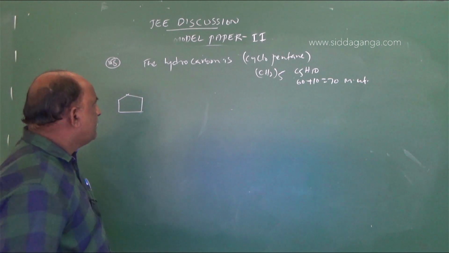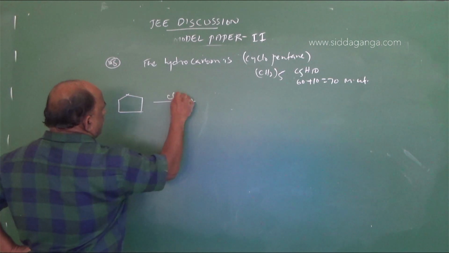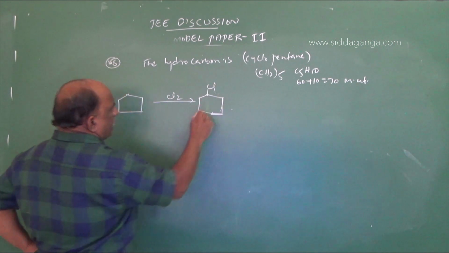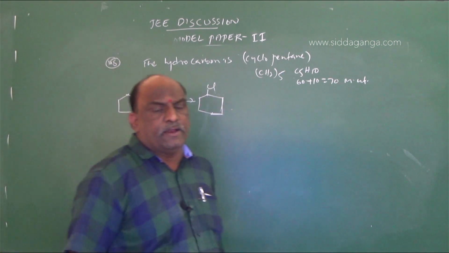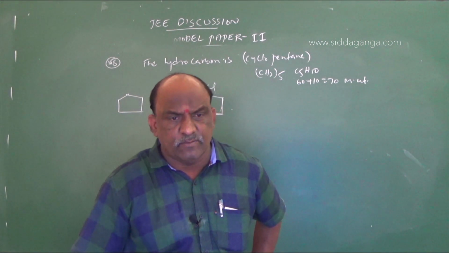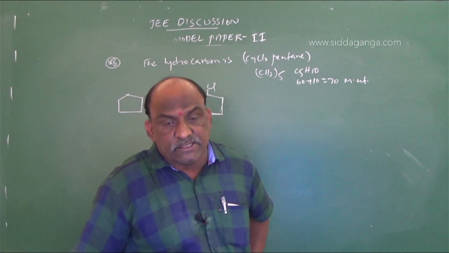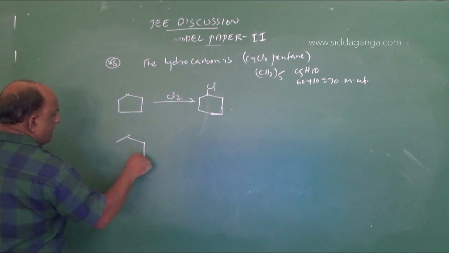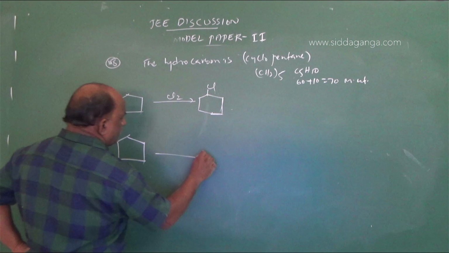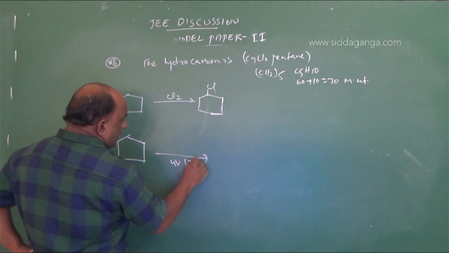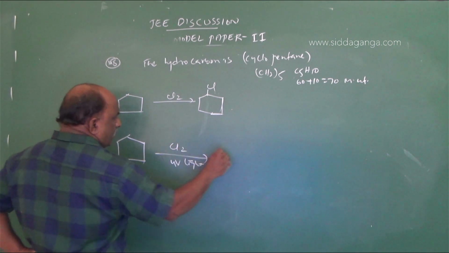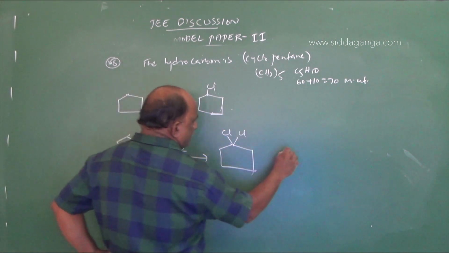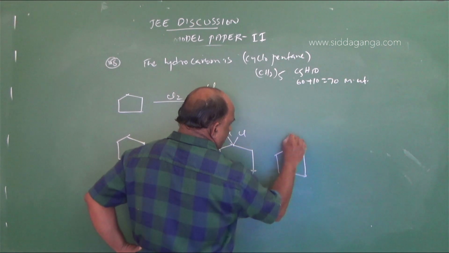Chlorination of cyclopentane in the presence of ultraviolet light gives a single monochloride, but 3 dichlorides.